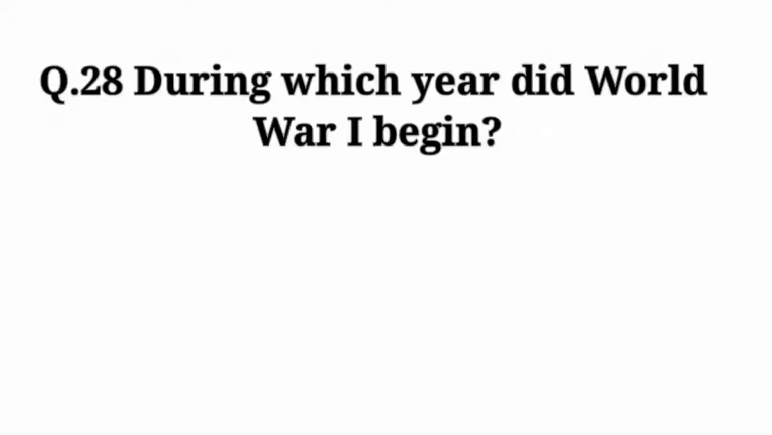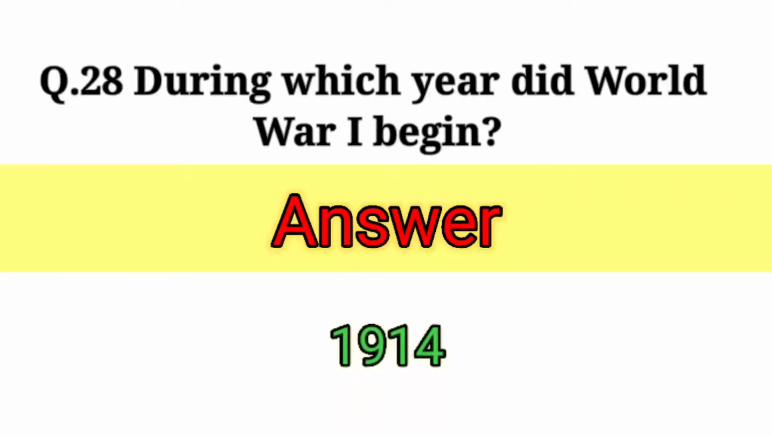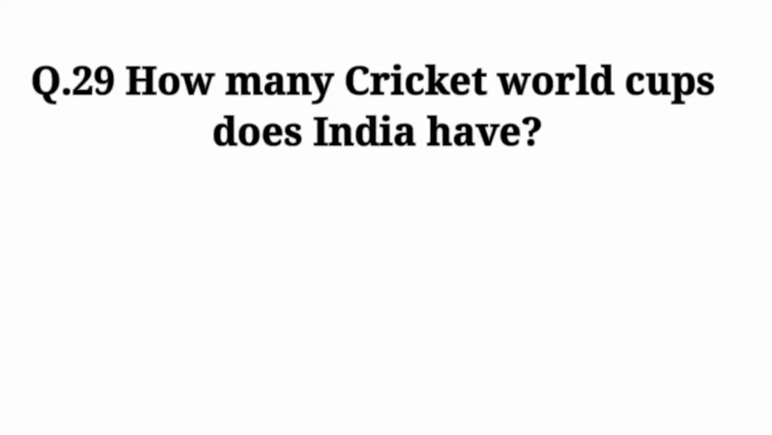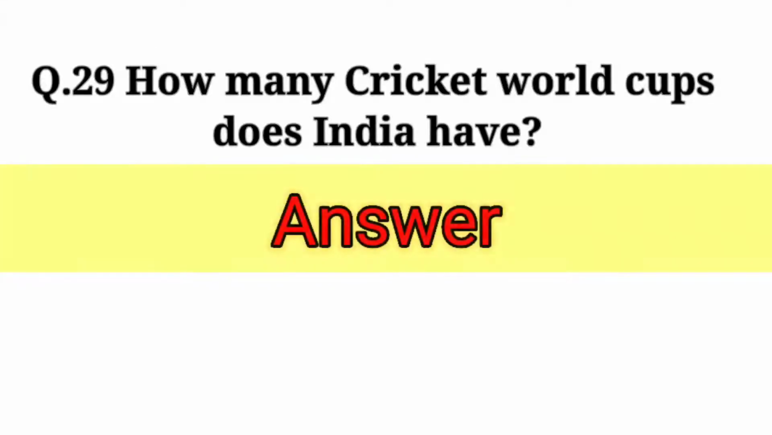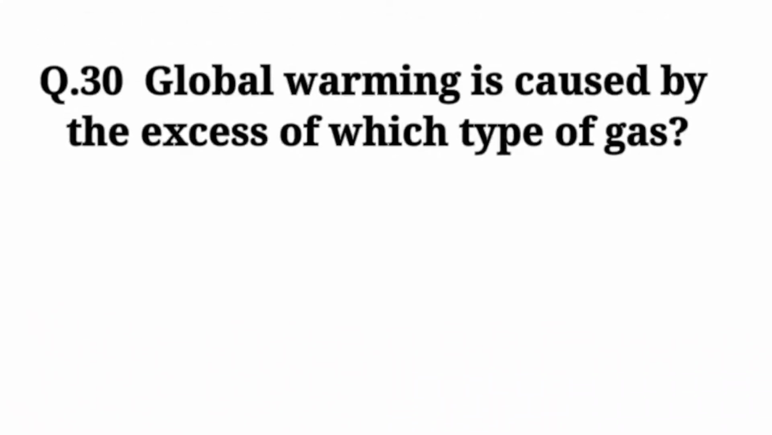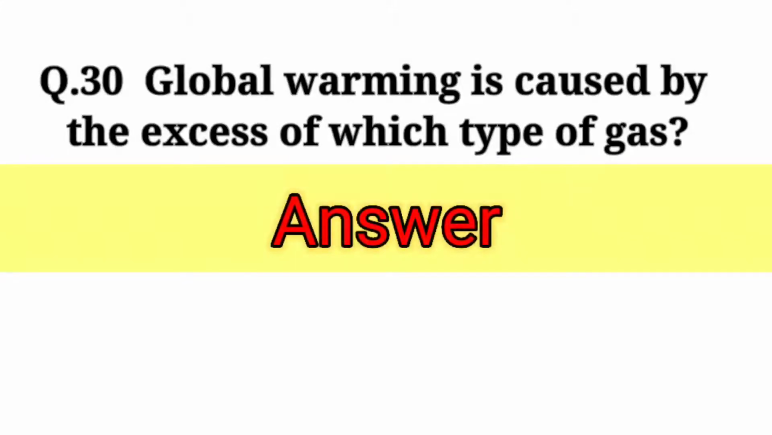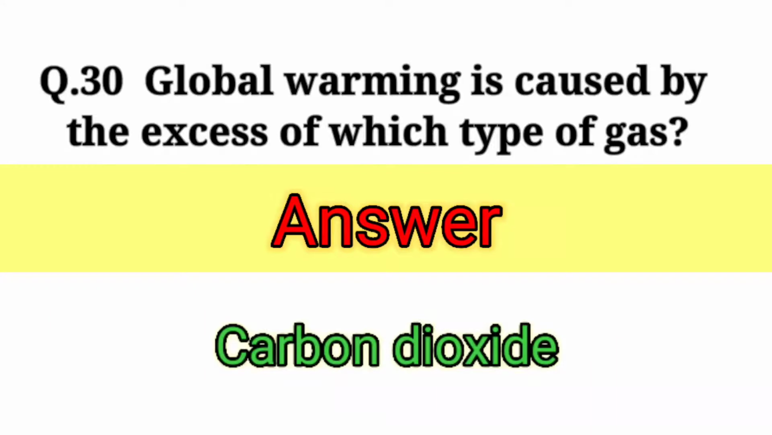During which year did World War I begin? Answer: 1914. How many cricket World Cups does India have? Answer: 2. Global warming is caused by the excess of which type of gas? Answer: carbon dioxide.